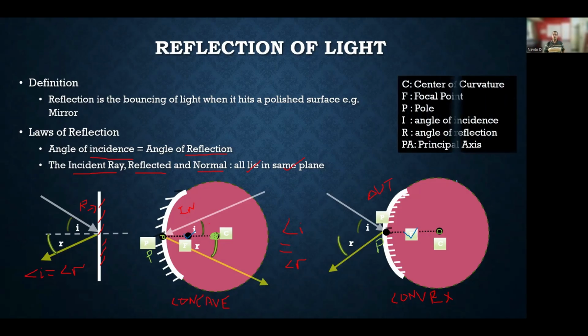So now that we have understood reflection, here are the various terms. This is the center of curvature, the focal point we have seen. We have seen the pole, which lies on the surface, and the angle of incidence, angle of reflection, and the principal axis is the line connecting the pole and the center.